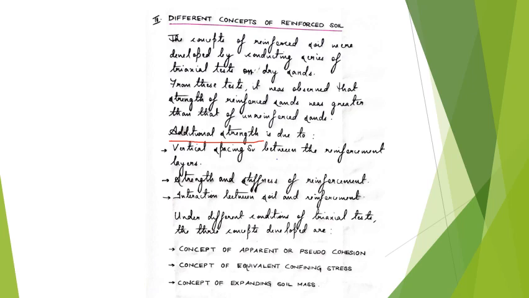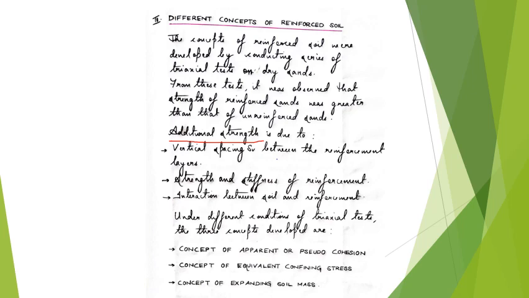The third is the interaction between the soil and the reinforcement. We have seen that there is something called the interfacial angle or the friction factor. If the interfacial angle is too small, that means the reinforcement is smooth, so there will not be much interaction between soil and reinforcement. But if the interfacial angle is large, the reinforcement is rough and there will be better interaction, or interlocking, between the soil and the reinforcement.